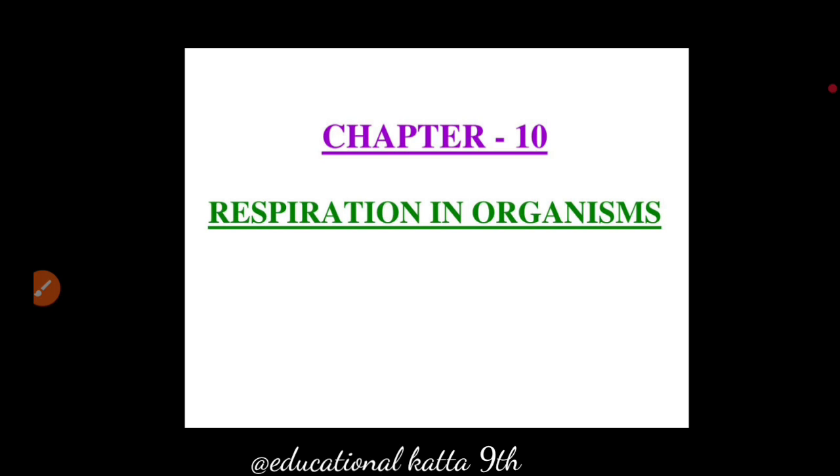In anaerobic, incomplete oxidation or breakdown takes place. In aerobic, a large amount of energy is produced; in anaerobic, less energy is produced. Examples: aerobic is human beings, animals, most plants; anaerobic is human muscle cells and certain bacteria.